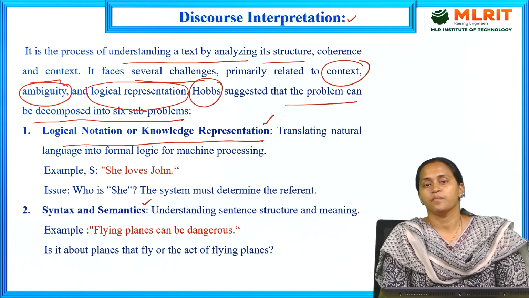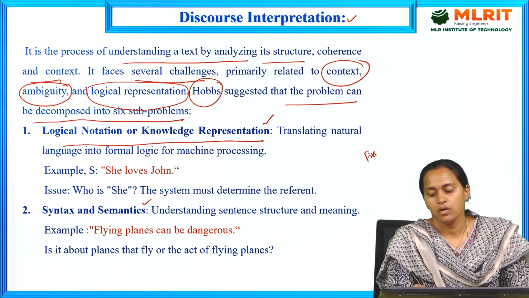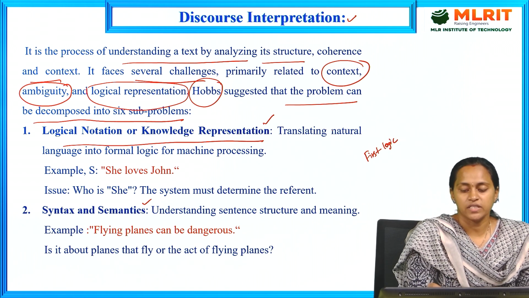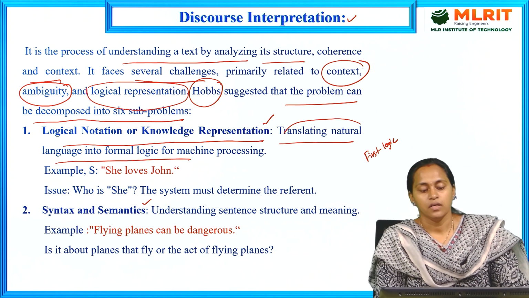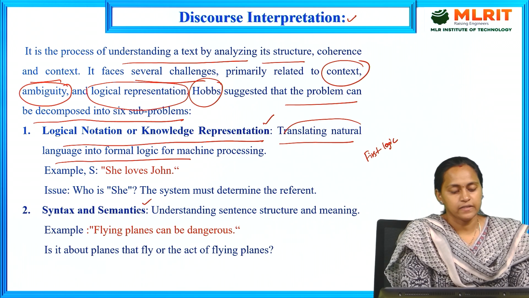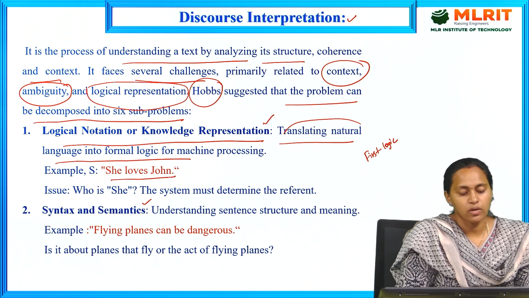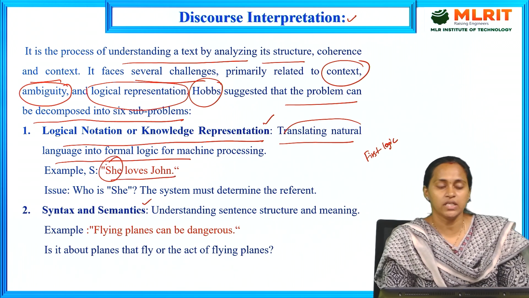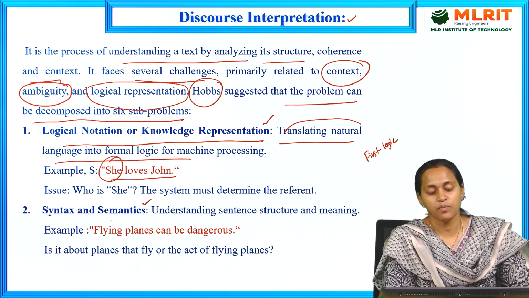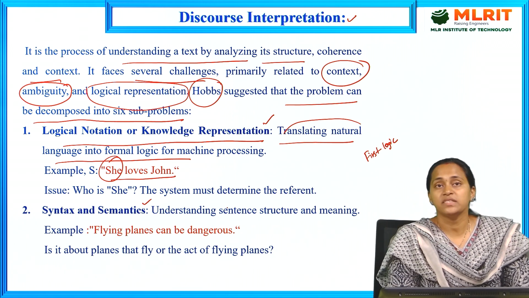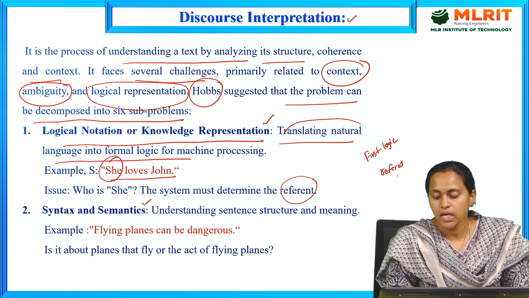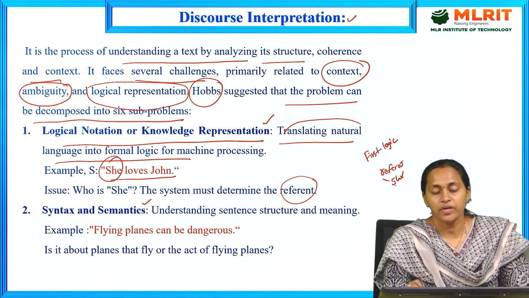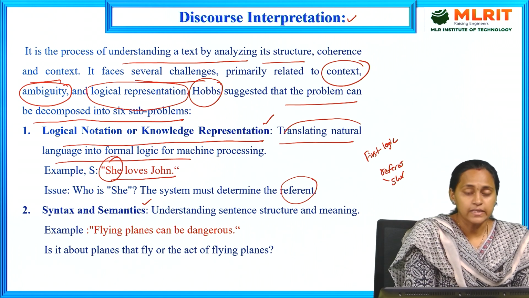Logical notation means translating natural language into formal logic. That means to process the sentences. Example: he loves John. Here, who is she? The system must determine the referent. Here, we have to determine the referent. Who is the she? This is a logical notation problem.